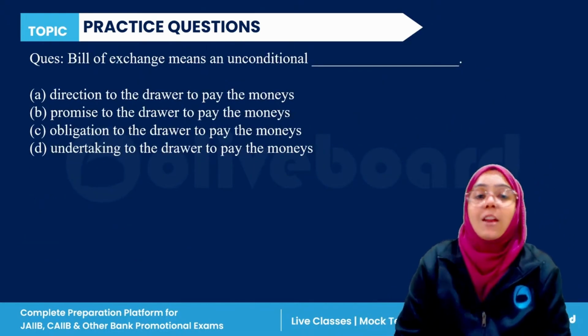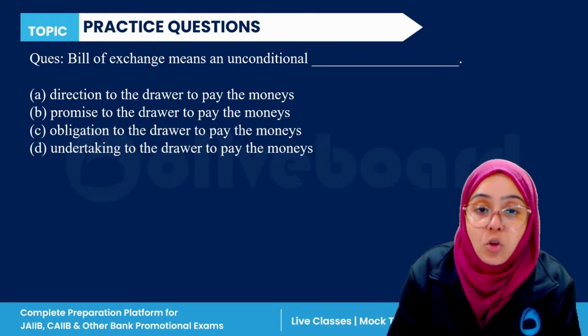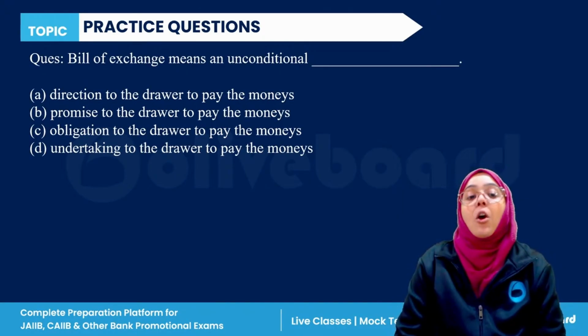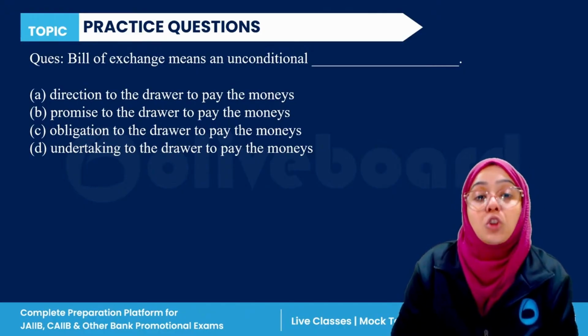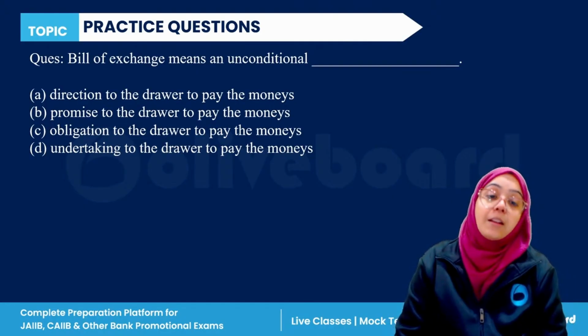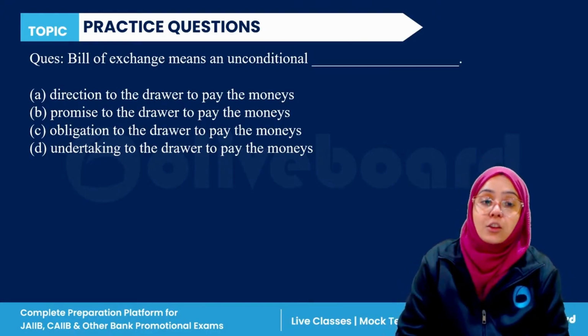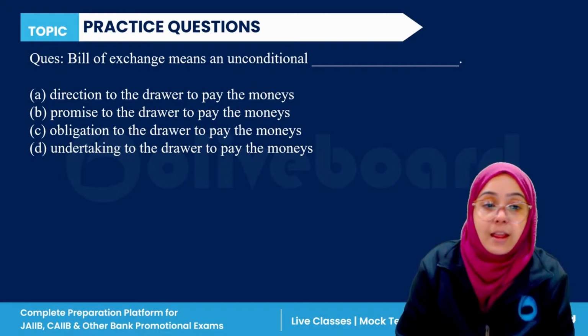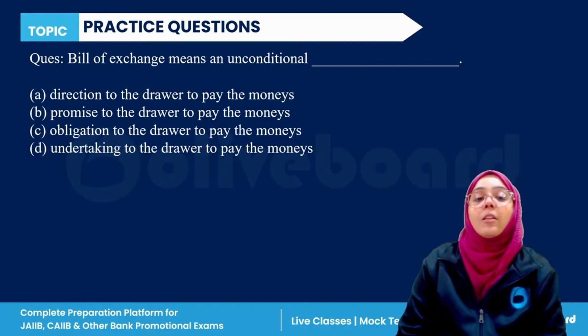Next question. A bill of exchange means an unconditional direction to the drawer to pay the money, a promise to the drawer to pay the money, an obligation to the drawer to pay the money, or an undertaking to the drawer to pay the money. A bill of exchange is an unconditional direction, promise, obligation, or undertaking. Everyone, what is the correct word used for the bill of exchange?